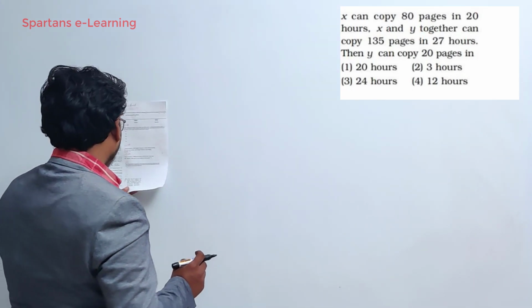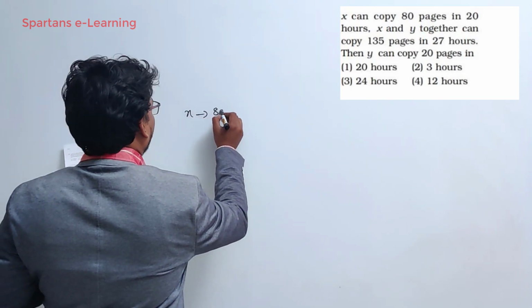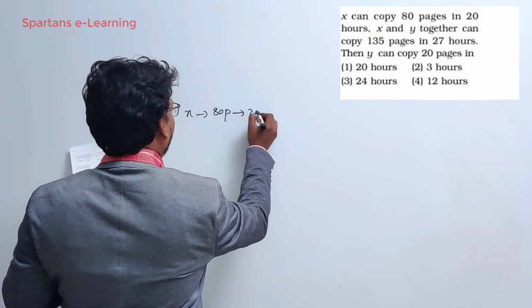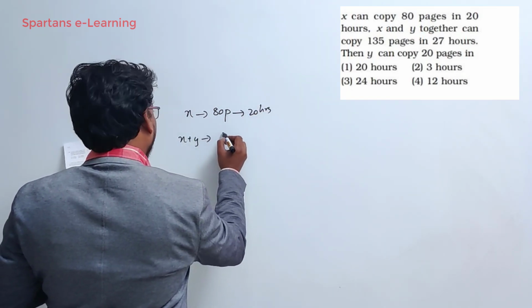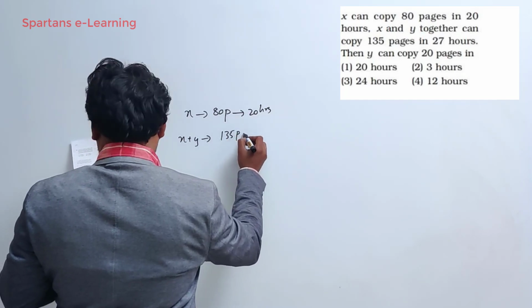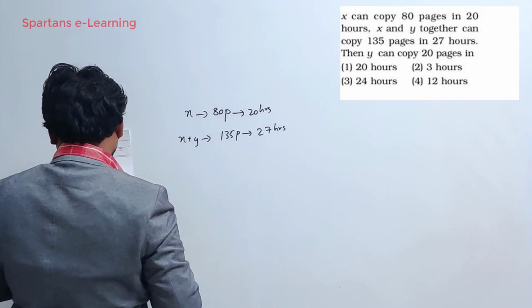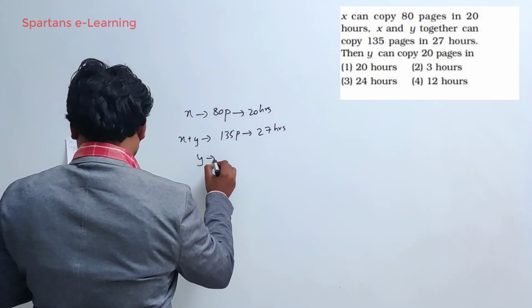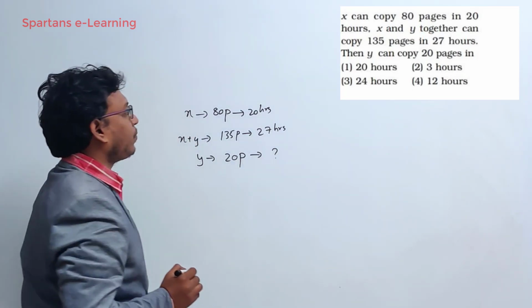Now see this, X can copy 80 pages in 20 hours. X and Y together can copy 135 pages in 27 hours. Your question is, Y can copy 20 pages in how many hours?